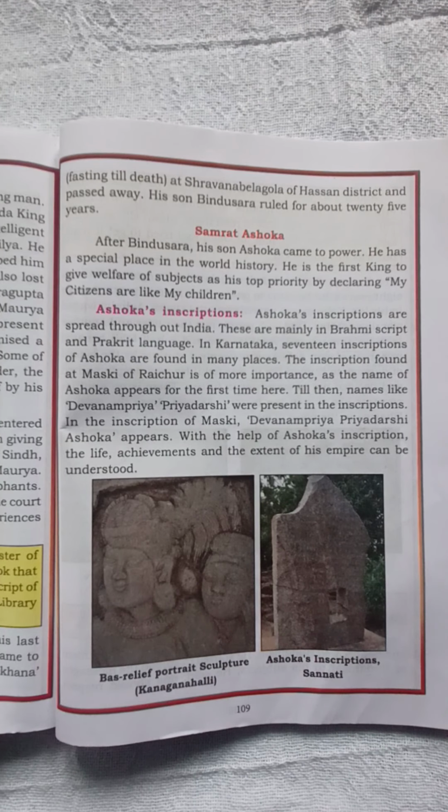With the help of Ashoka's inscriptions, the life, achievements and the extent of his empire can be understood clearly. About 180 years ago, a British officer by name James Princip read the inscription of Ashoka for the first time.